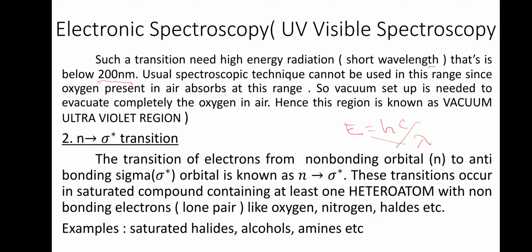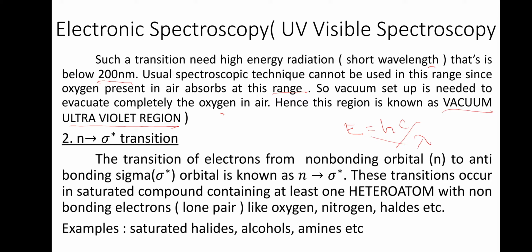Usual spectroscopic techniques cannot be used in this range since oxygen present in air absorbs in this range. So a vacuum setup is needed to completely evacuate the oxygen in the air, and we need sophisticated instruments. This region is known as the vacuum ultraviolet region. So this is less studied. We won't study much because we need sophisticated instruments.